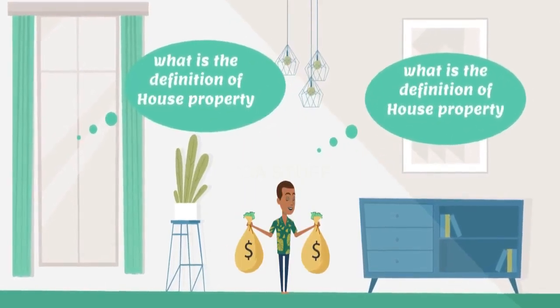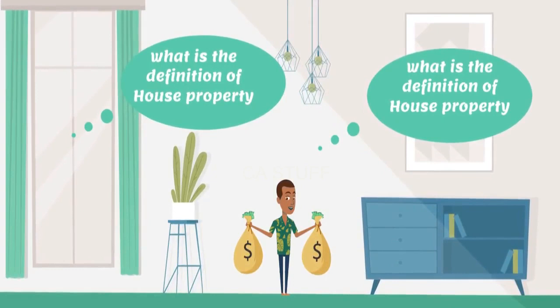What is the definition of house property? Whether a house without roof is also termed as house property. House property is not defined in this act, but various courts have given judgments on what can be considered as house property. Some important cases will be discussed now.